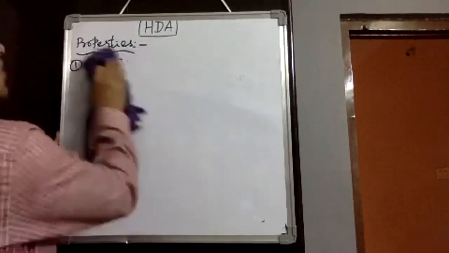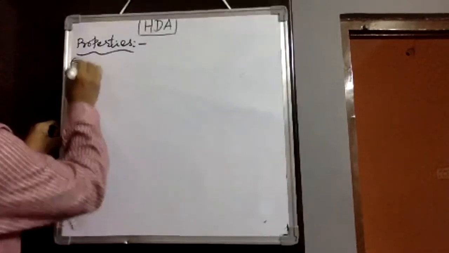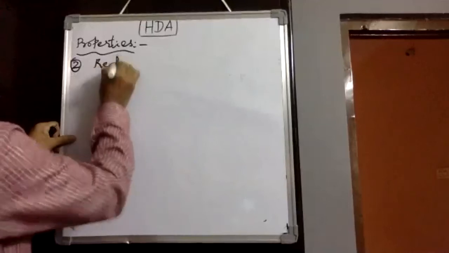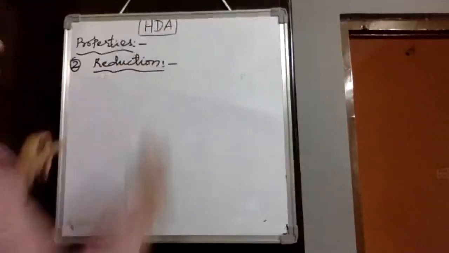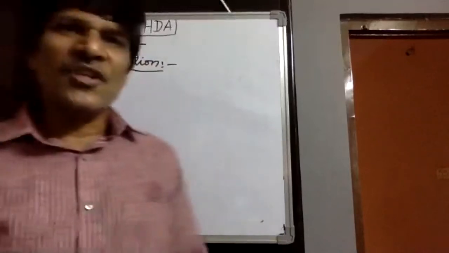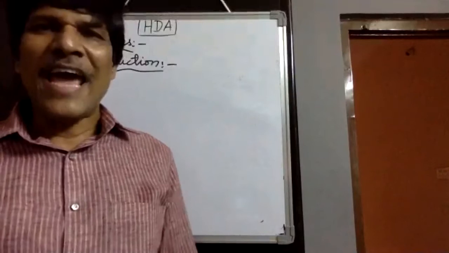Then next we would take the second kind of property, that is related to reduction. Here we would observe reduction, meaning addition of hydrogen or removal of halogen.